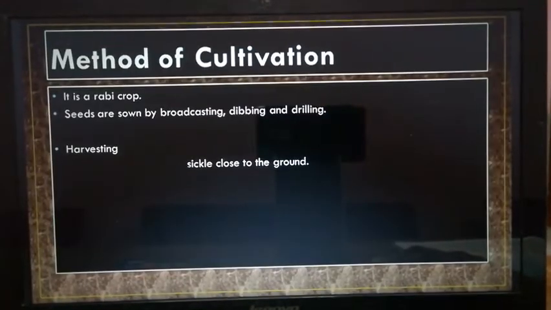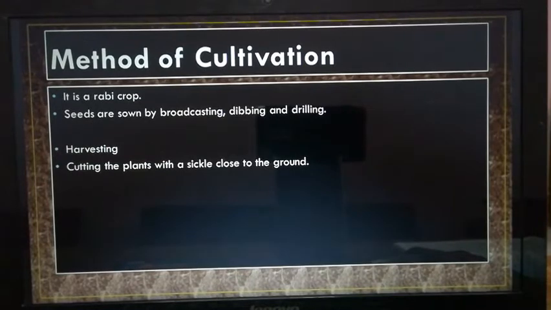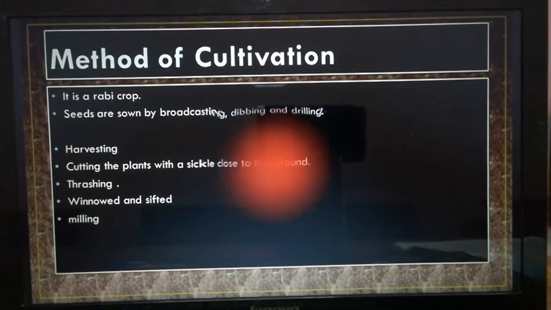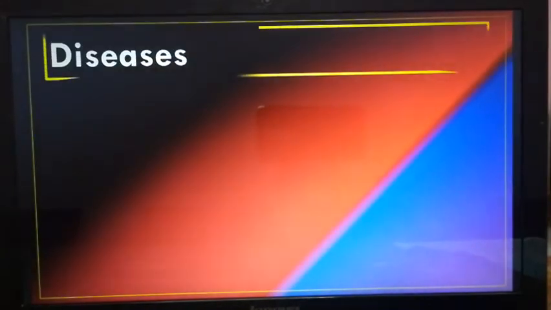And harvesting: cutting the plants with a sickle. A sickle is a special type of knife used to cut the stalks, and it cuts from the bottom part of the plant. After that comes threshing, winnowing, and it is sifted and given to the mills. These are the methods of cultivation, the same method which is being used.